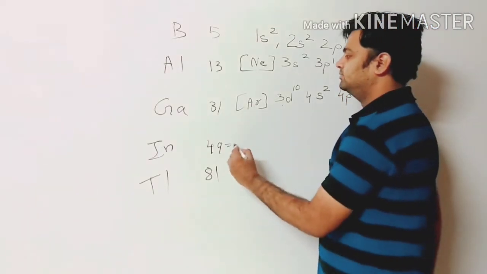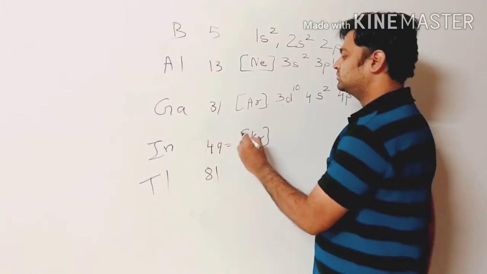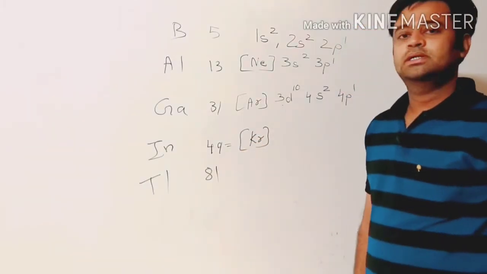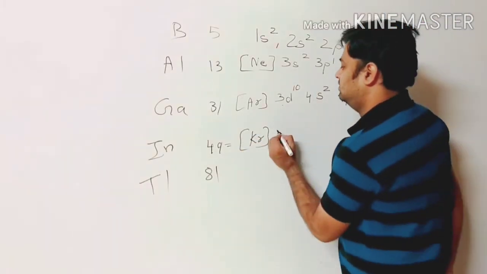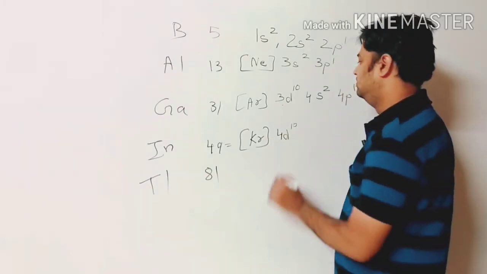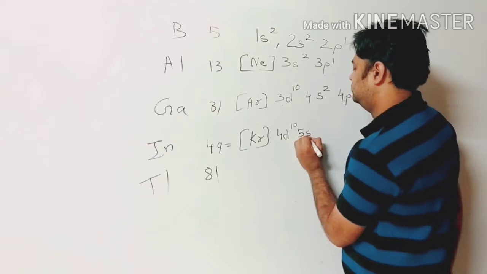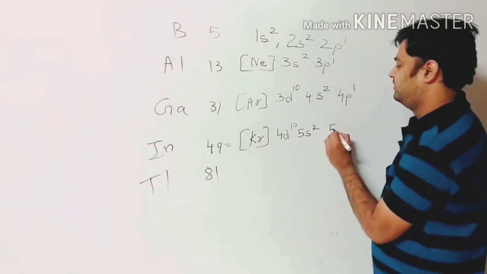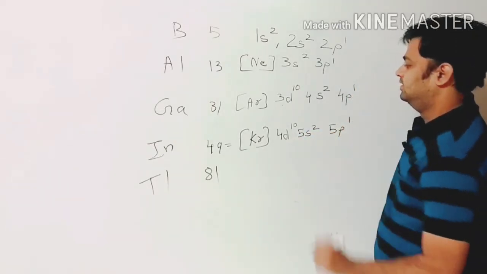Similarly for indium, we will go for krypton, 36, then 4d10, that makes 46, then 5s2, 5p1.